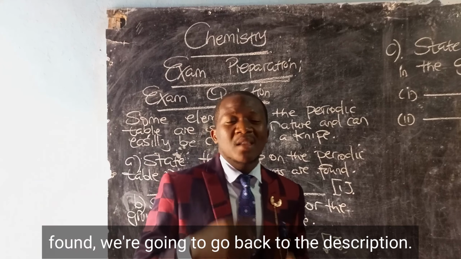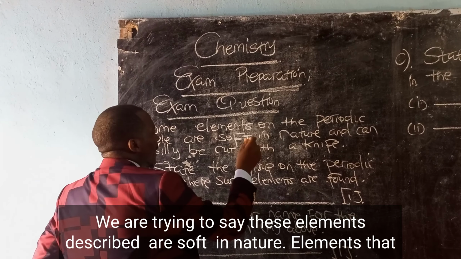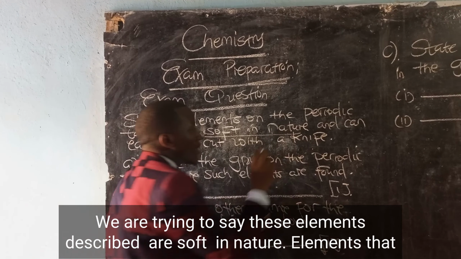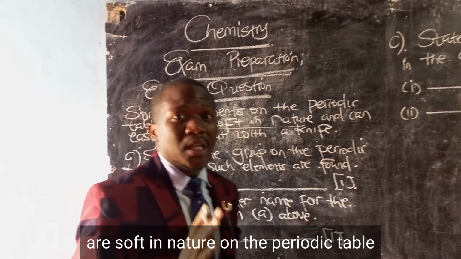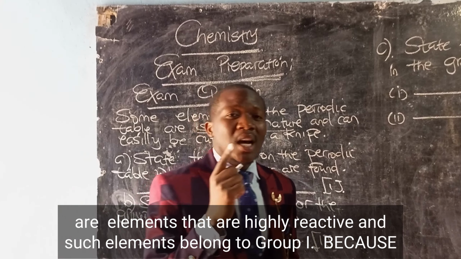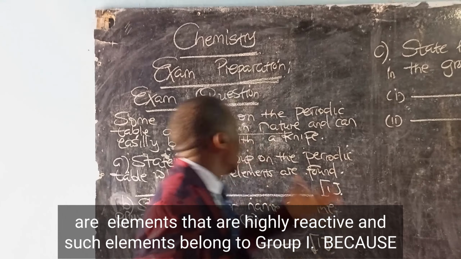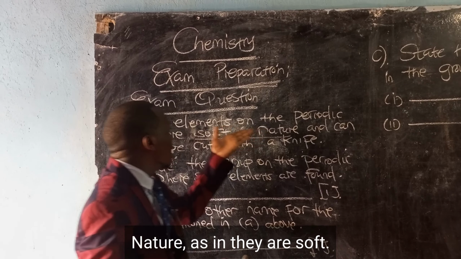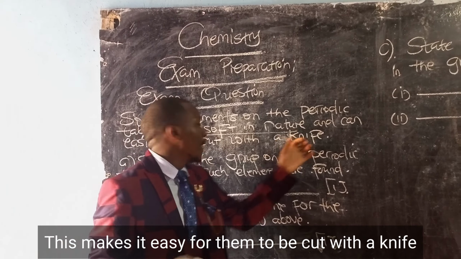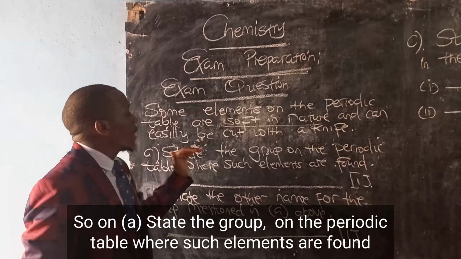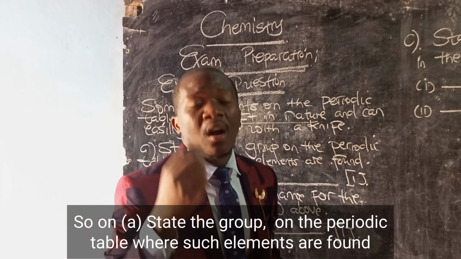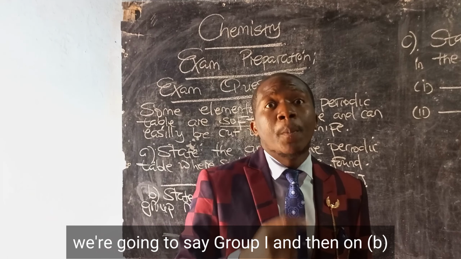We are going to go back to the description. We are trying to say these elements described are soft in nature. Elements that are soft in nature on the periodic table are elements that are highly reactive, and such elements belong to group 1. Because of their nature as in they are soft, this makes it easy for them to be cut with a knife. So on A, state the group on the periodic table where such elements are found. We are going to say group 1.